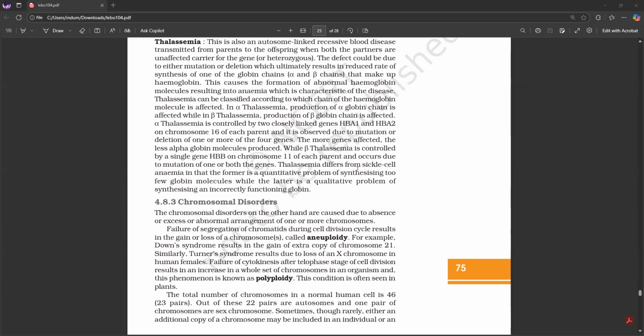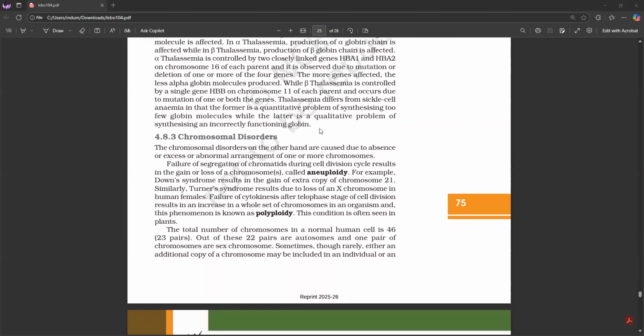In alpha thalassemia, production of the alpha globin chain is affected, while in beta thalassemia, production of the beta globin chain is affected. Alpha thalassemia is controlled by two closely linked genes, HbA1 and HbA2, on chromosome 16 of each parent, and it is observed due to mutation or deletion of one or more of the four genes. The more genes affected, the fewer alpha globin molecules produced. While beta thalassemia is controlled by a single gene, HBB, on chromosome 11 of each parent and occurs due to mutation of one or both the genes.